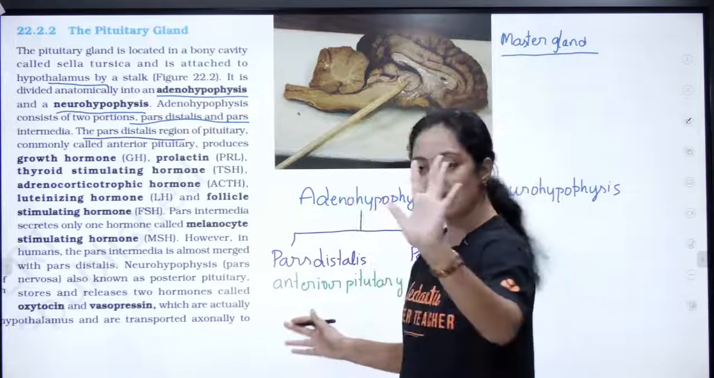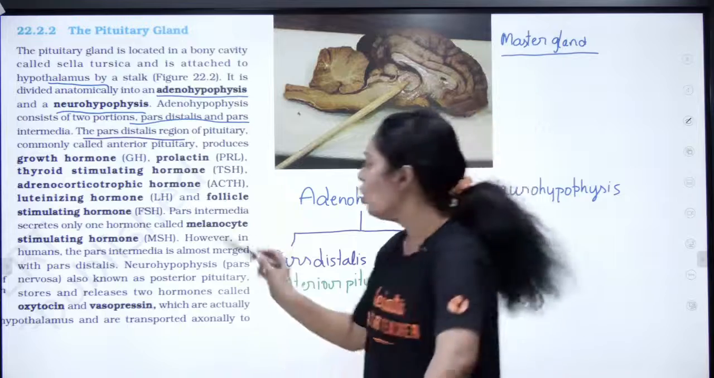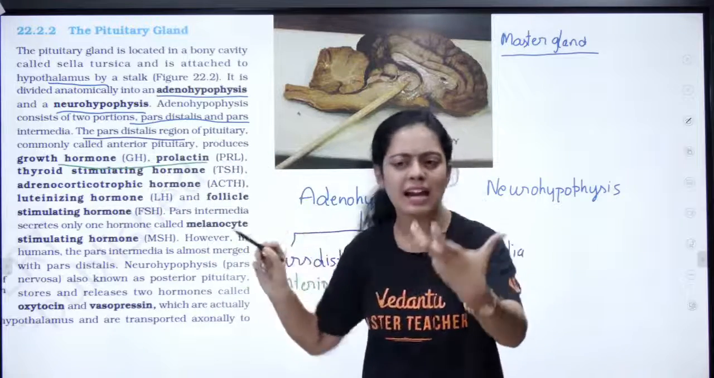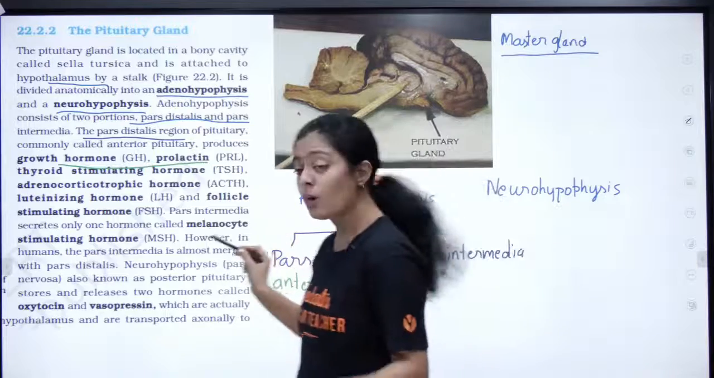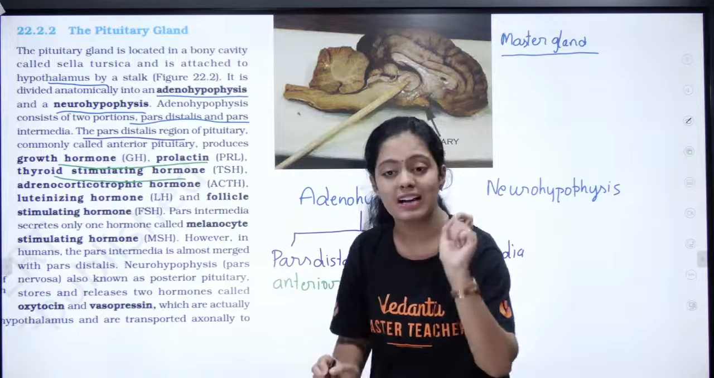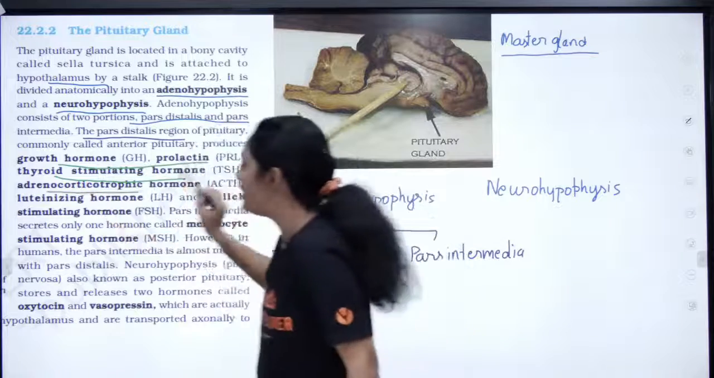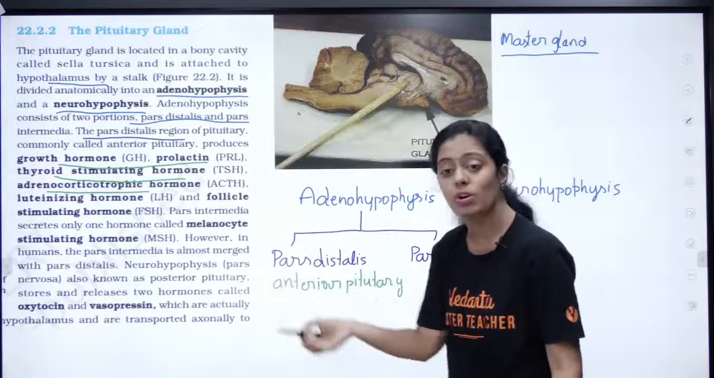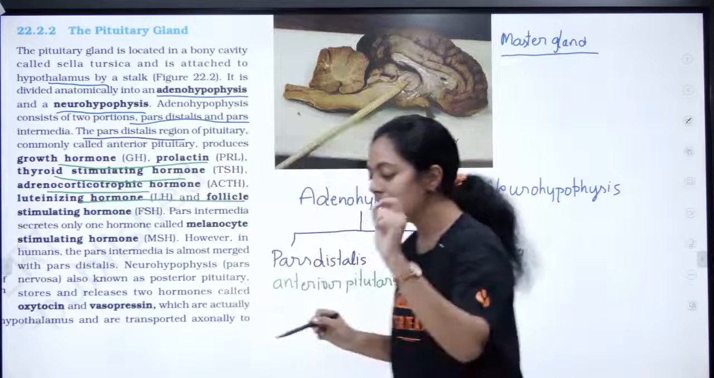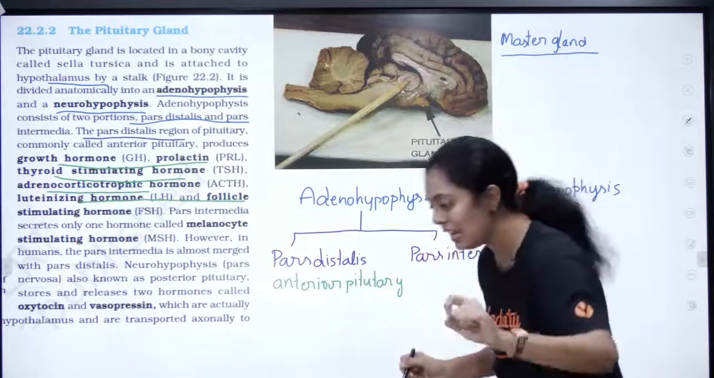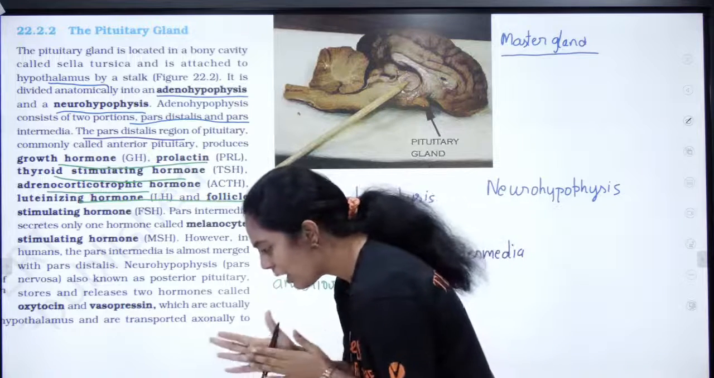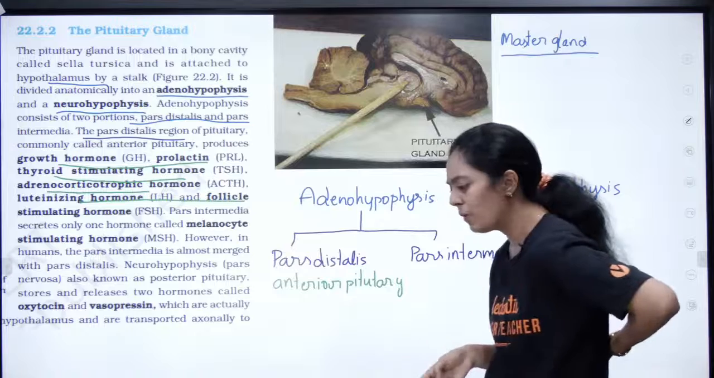Okay, now this pars distalis produces different kinds of hormones. What are those hormones? That is very, very important. Growth hormone, prolactin, which is going to help in lactation, milk secretion, TSH, thyroid stimulating hormone, ACTH, adrenocorticotropic hormone, and it is going to produce your gonadotropins, that is your FSH and LH.